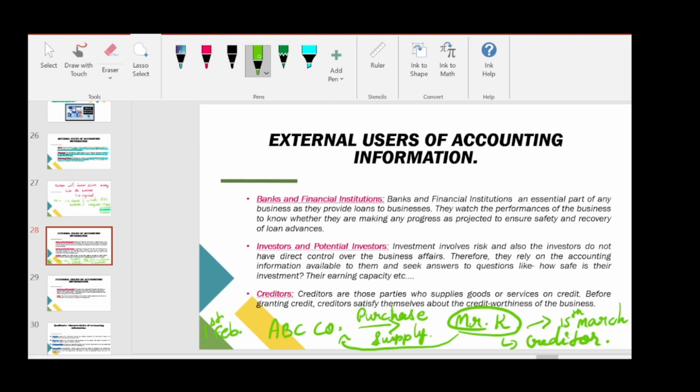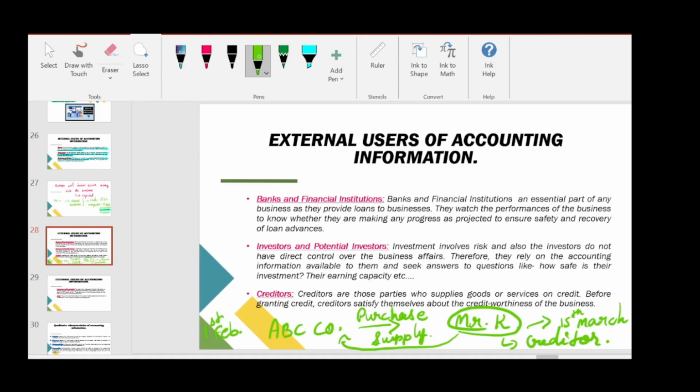So, how will these creditors grant credit? They will just see the financial statements, and they will know whether this person's credit worthiness is good or not. Credit worthiness means whether he is paying his credit money on the correct due date, or is he making any delay, or does he have any intention to pay the amount if I give it on credit.